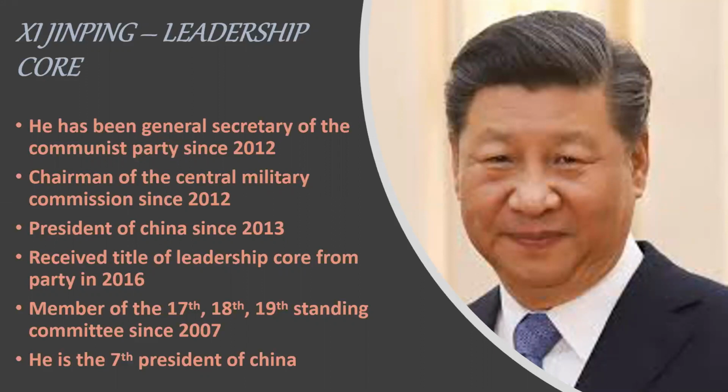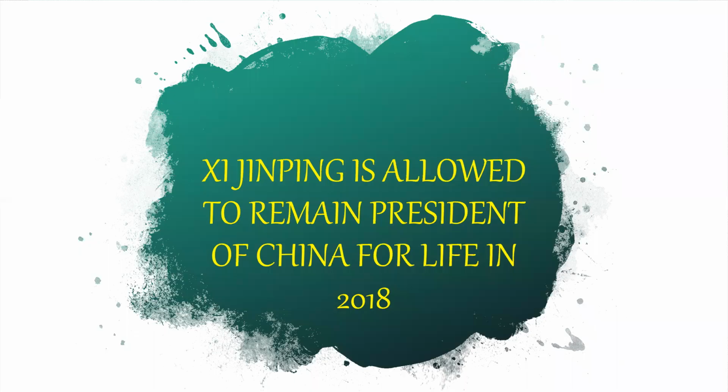He has also been a member of the 17th, 18th and 19th Standing Committee since 2007. And he is the 7th president of China. Now see, he has been holding very important offices in China since 2007. And now, seeing his leadership qualities, Xi Jinping is allowed to remain the president of China for life.